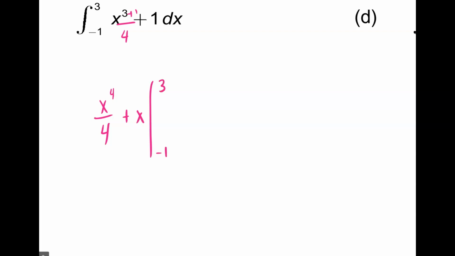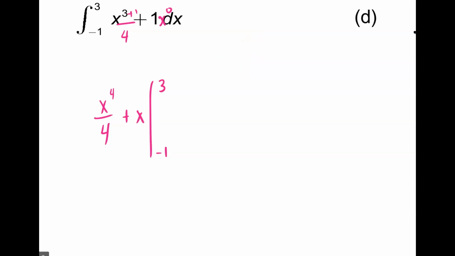Wait, so the antiderivative of 1 is x? Yes, because what is the derivative of x? 1. Remember x to the 0 is just 1. So if I have x to the 0 and I add 1 to the exponent, I get x to the 1 over 1, which is literally just x.